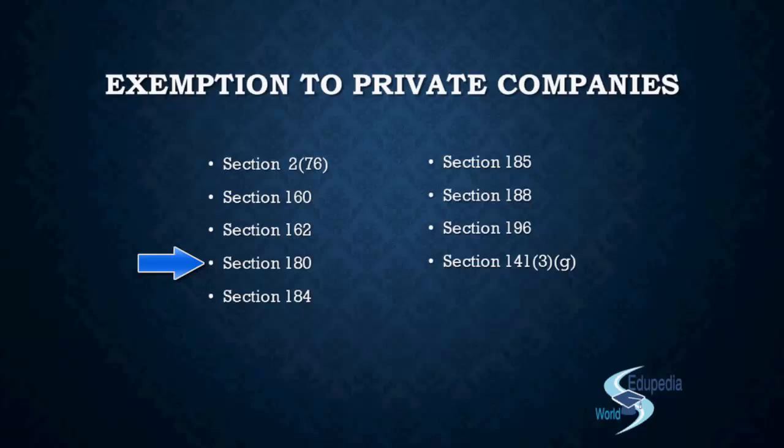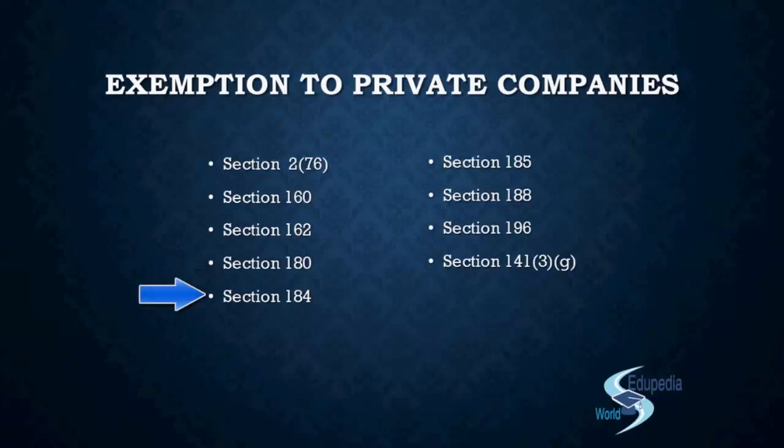The third point was about the borrowing. So if your amount already borrowed and proposed to be borrowed exceeds the paid up share capital and general reserve, you need to pass a special resolution. And the fourth point relates to the deferment of the repayment of loan by director. So all these 4 powers of the board were to be exercised after receiving an approval from the shareholders by a special resolution. But now, as per the exemption for the private company, it is not so. They can just pass a board resolution and go ahead with it.